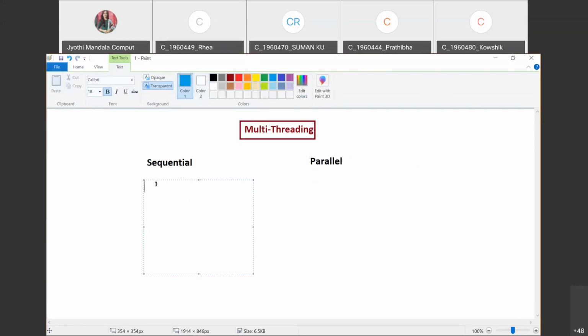Suppose you have two tasks, then until and unless the first task is finished, the second task is not performed. That is, in turn, the second task has to wait until the first task finishes its execution.